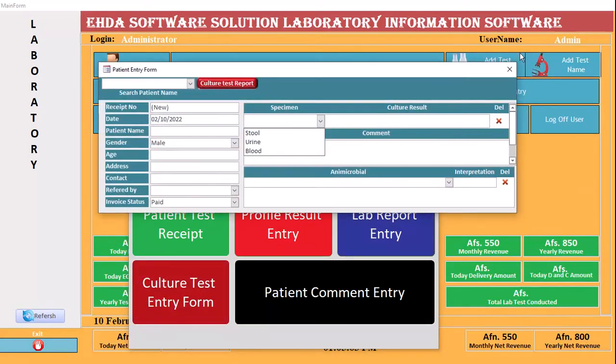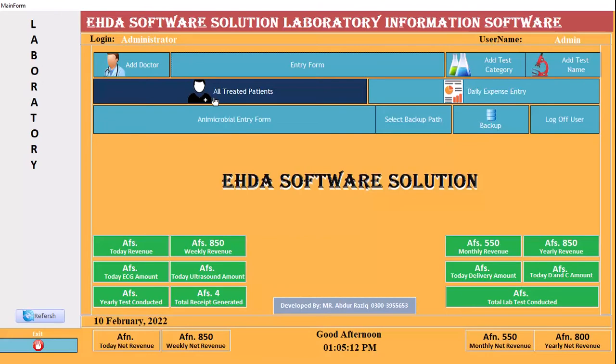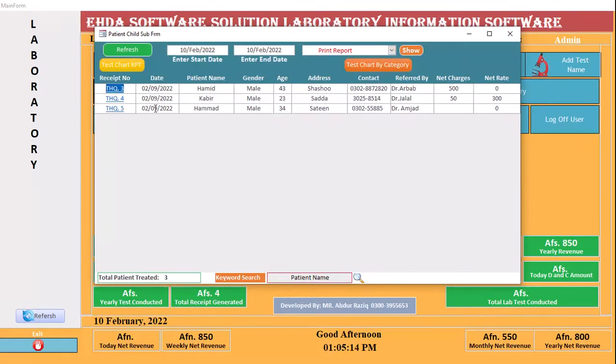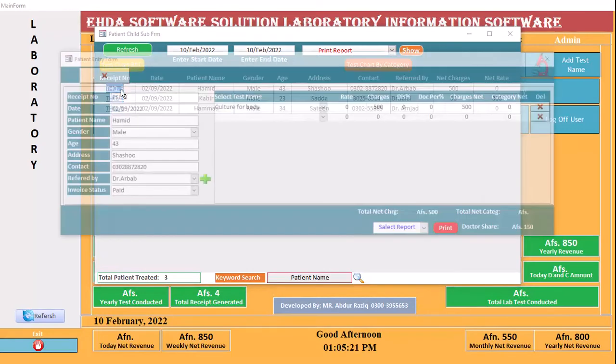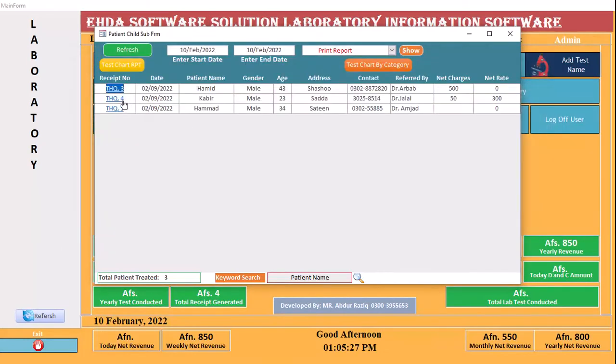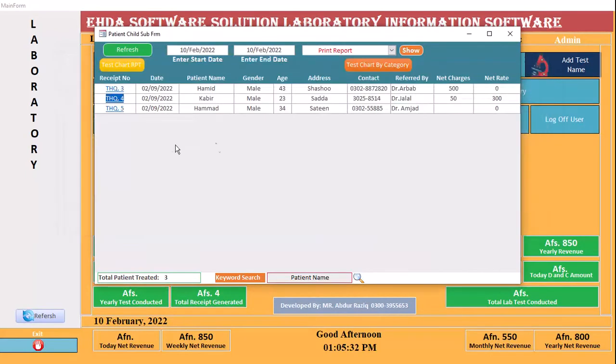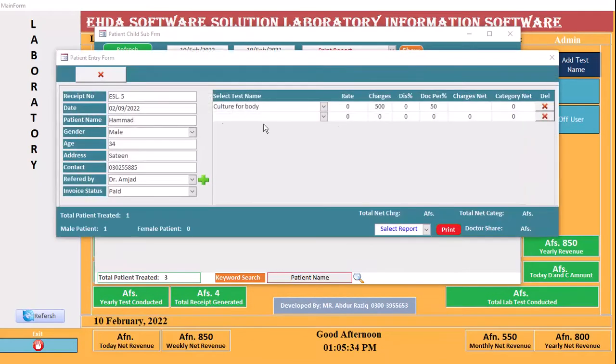Okay, I will show you some extra changes which I have done. First, I have done the all treated patients. Look at this. You said that when I click, the tests which he conducted should also show with them. Okay, I click. This one is one test for this patient. Another click, it is another test for this patient, and this one has another.